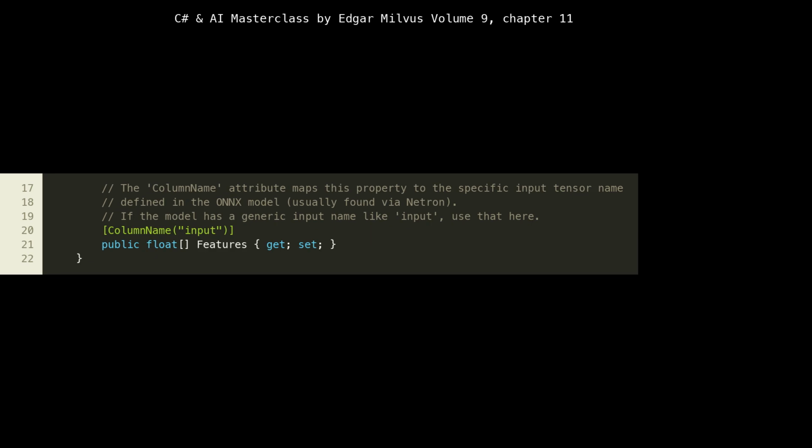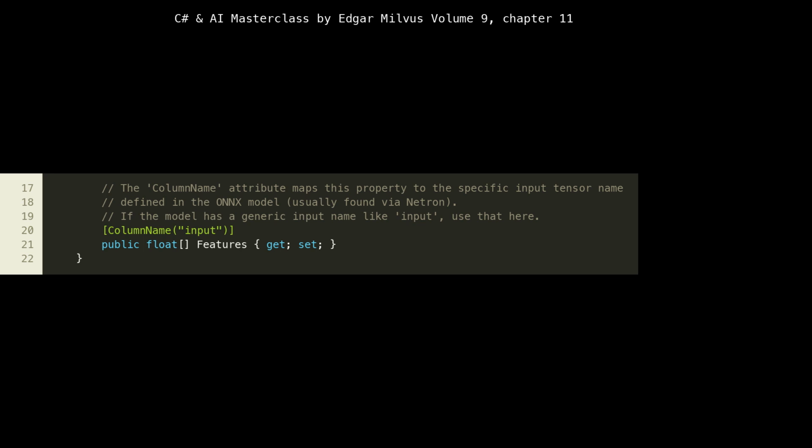Look closely at line 20 with the ColumnName("input") attribute. This is a vital piece of metadata. It explicitly maps the Features property in our C# class to a specific input tensor name within the ONNX model. When you export a model from frameworks like PyTorch or TensorFlow to ONNX, each input and output layer gets a name.